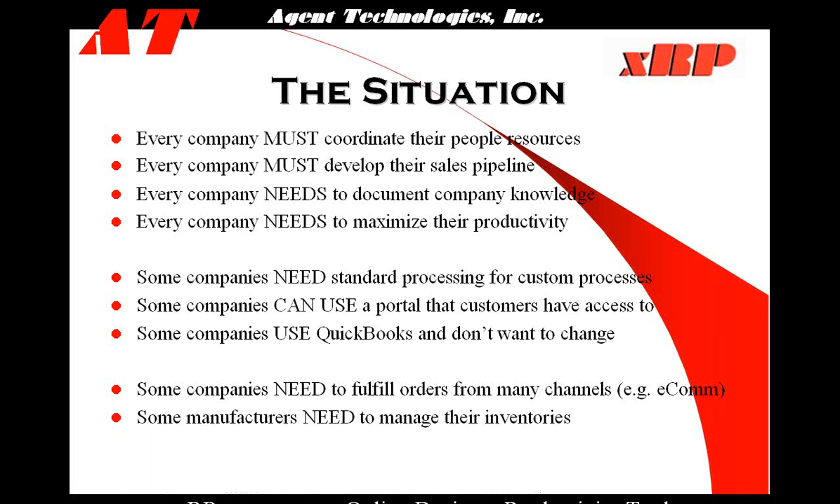And for manufacturers, some manufacturers need to manage their inventories. They need to know exactly how much they have on hand and where this inventory is. Also, some manufacturers need to manage their production and keep track of what they're producing and when they're producing it and how efficient they're being.